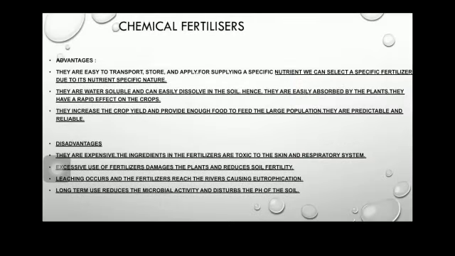Fertilizers are chemical substances which are rich in particular nutrient. They are man-made. They are prepared in factories. The most commonly used fertilizers are the NPK fertilizers. These supply nitrogen, phosphorus and potassium to the crop. Some other fertilizers and the nutrients supplied by them are urea, which supplies nitrogen to the soil. CAN, calcium ammonium nitrate. It supplies calcium and nitrogen. Diammonium phosphate. It supplies nitrogen and phosphorus.